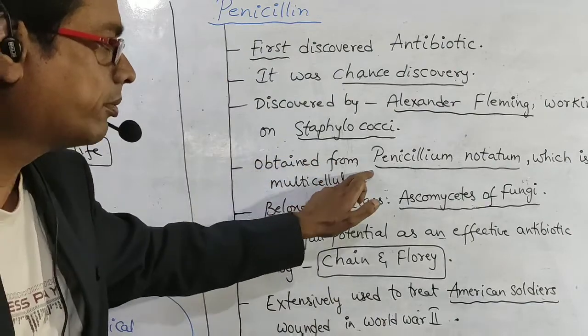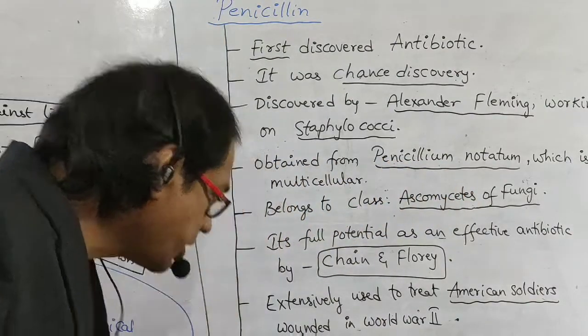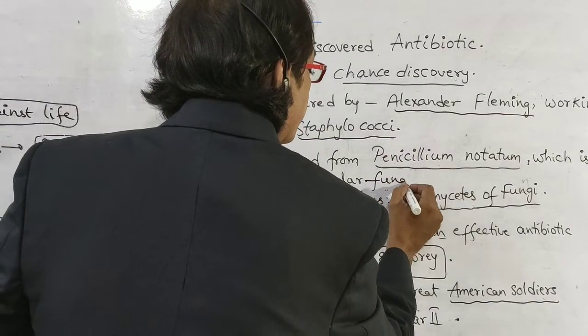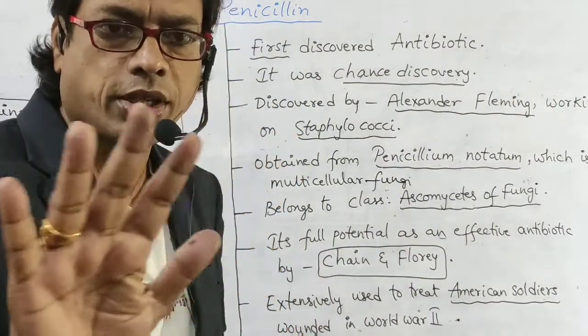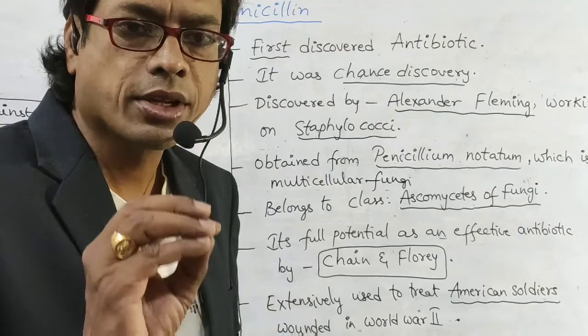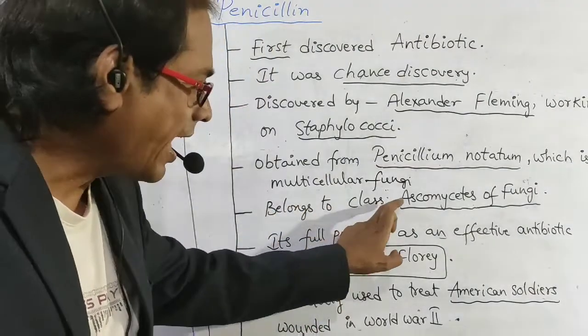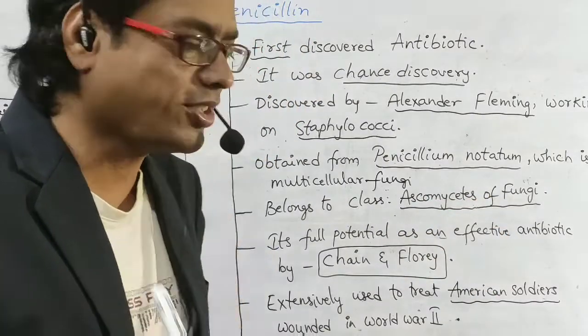It is obtained from Penicillium notatum, which is multicellular fungi. It is not unicellular. Penicillium is multicellular fungi. It belongs to class Ascomycetes.